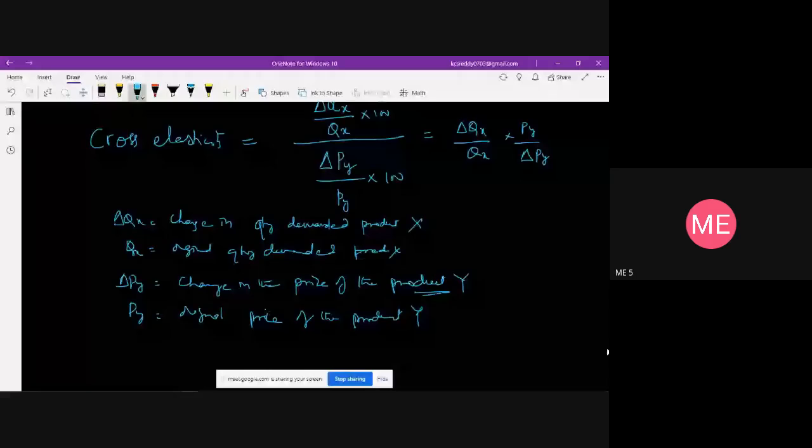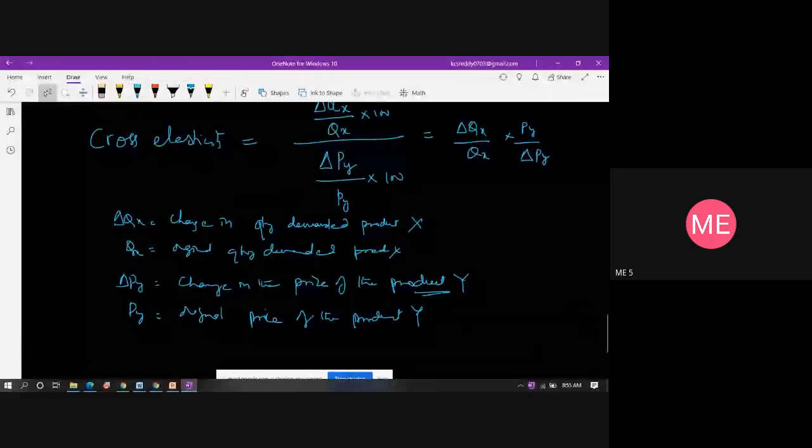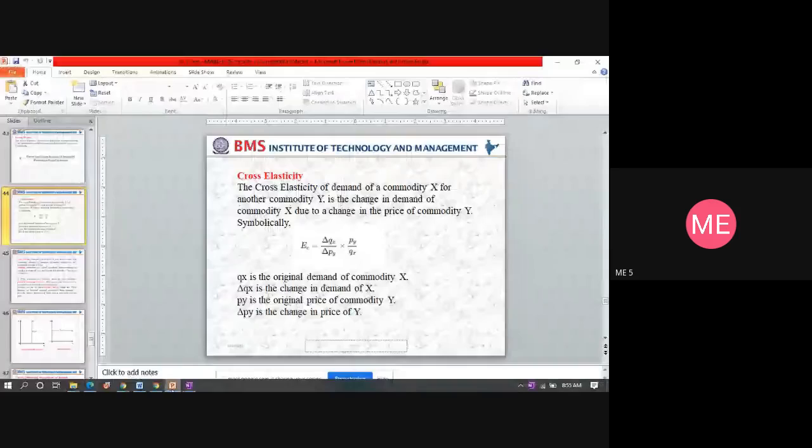So these are the three definitions which we have discussed till now: price elasticity, income elasticity, and cross elasticity. See here, Qx is the original demand for product X, and delta Qx is the change in the demand for the product X, and Py is the original price of the commodity, product Y, and delta Py is the change in the price of the product Y. So this is what we can say is cross elasticity.